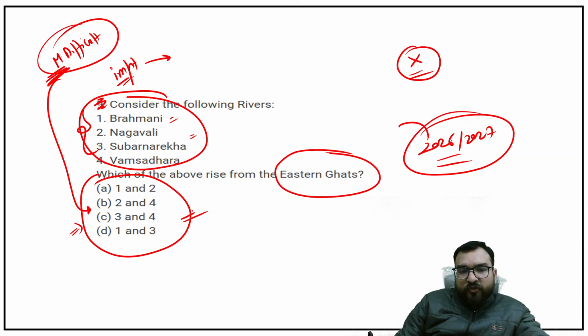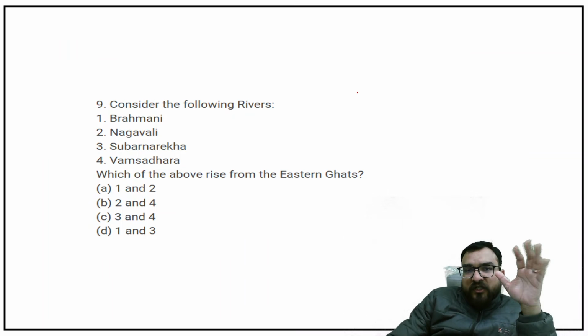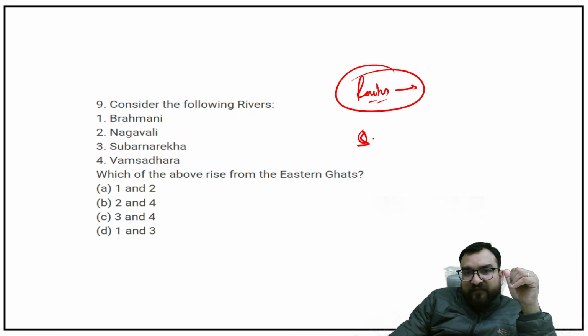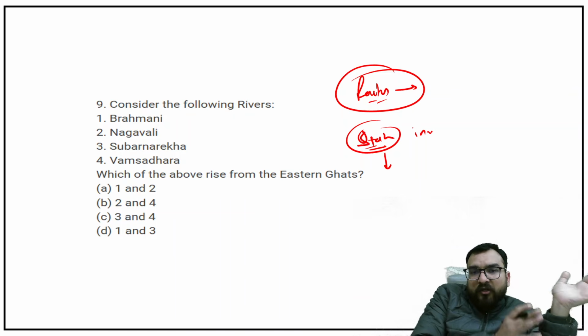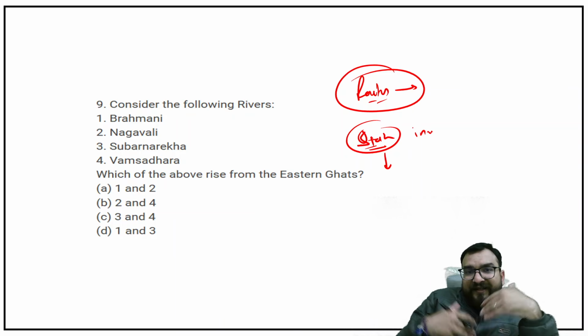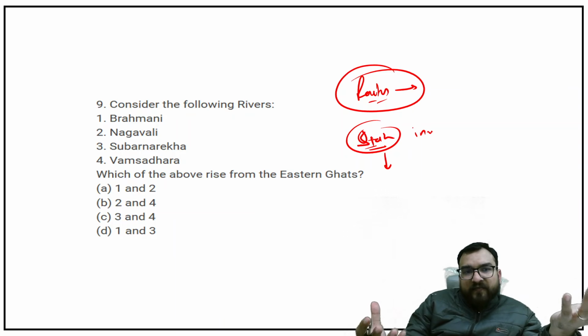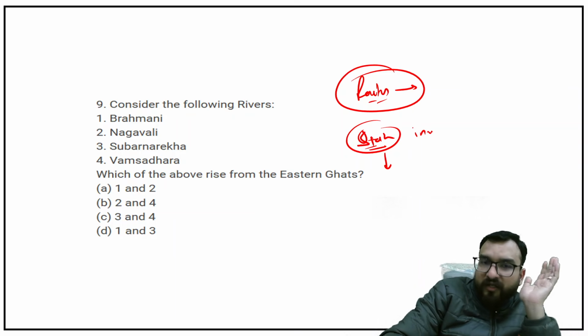Two approaches I have told you, how you have to see these rivers. Now the routes are not exactly important. What is important? The state which it is flowing from, the states involved over here. Also whether it is flowing into the Bay of Bengal or the Arabian Sea or the Indian Ocean. Like this you should have certain understanding. That's enough for these smaller river systems, guys.